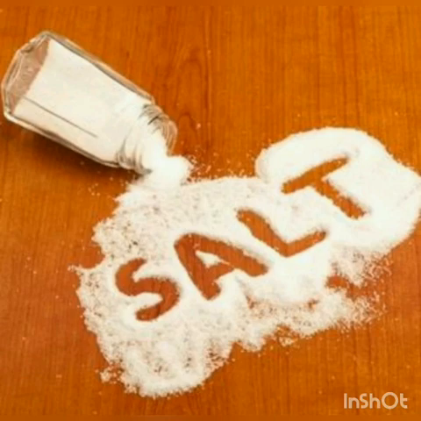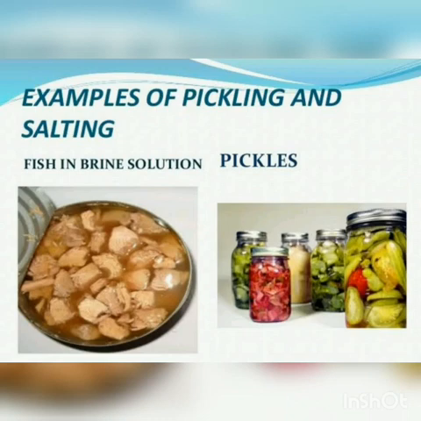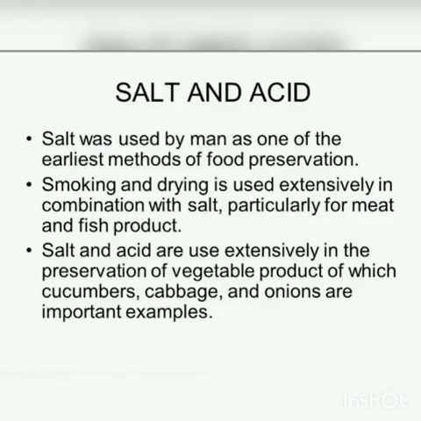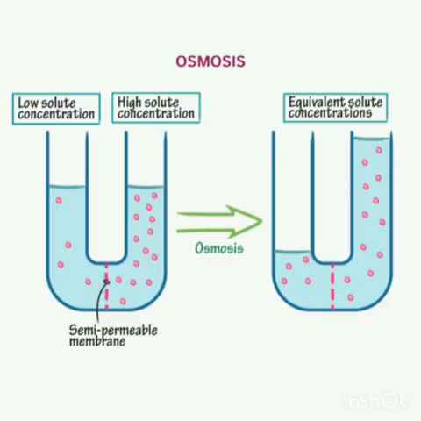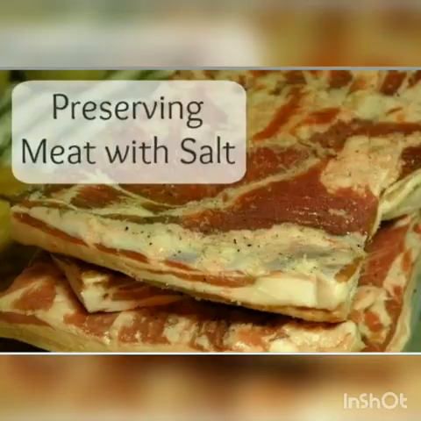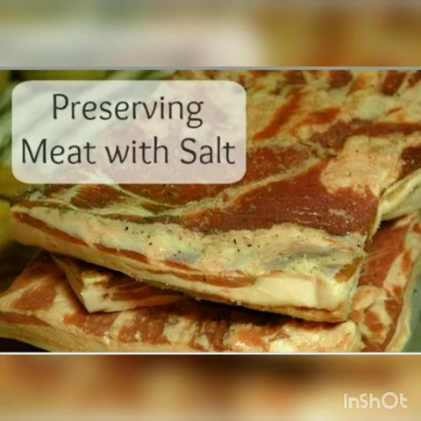It is one of the oldest methods of preserving food. Addition of salt removes the moisture content, that means the water content in the food, by the process of osmosis. So you know well about osmosis. Osmosis is nothing but movement of water from the region of high concentration to the region of lower concentration. So the water is removed with the help of osmosis. This prevents the growth of bacteria and reduces the activity of microbial enzymes.